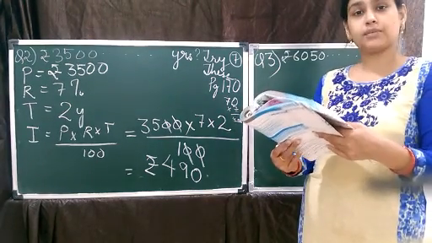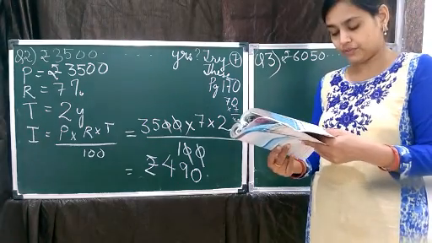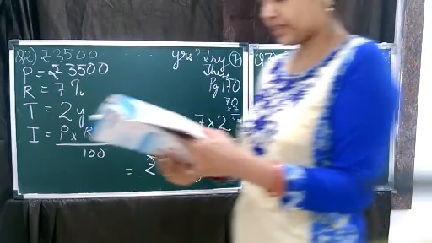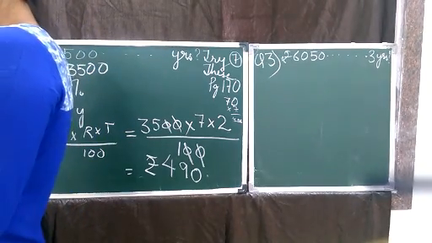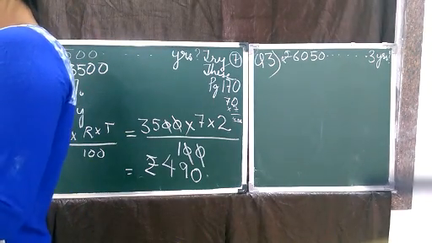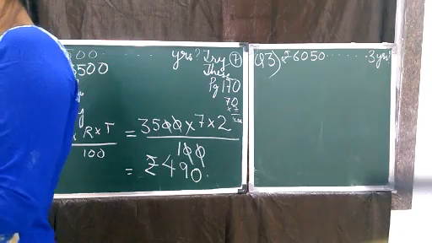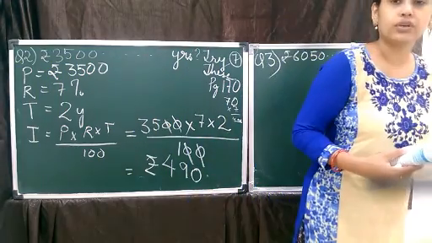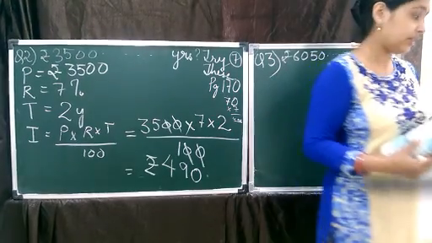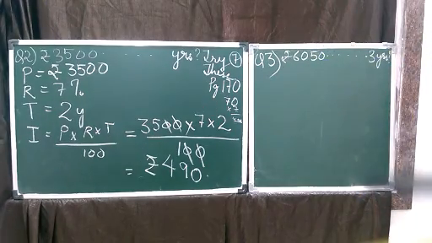Again, that means principal is rupees 6,050 at the rate of 6.5% interest per annum. We have to find the interest and the amount to be paid at the end of 3 years. So your principal is given, rate is given, time is given. We have to find the interest as well as the amount also.